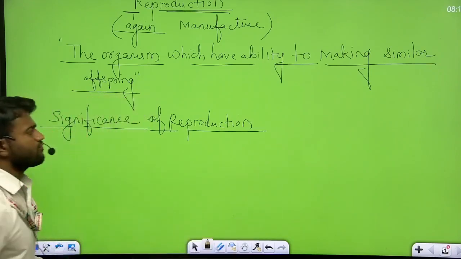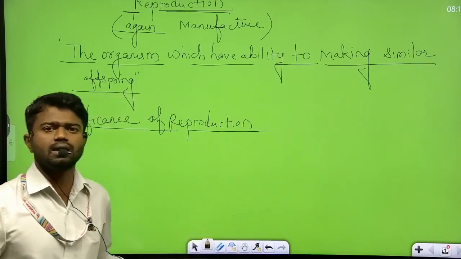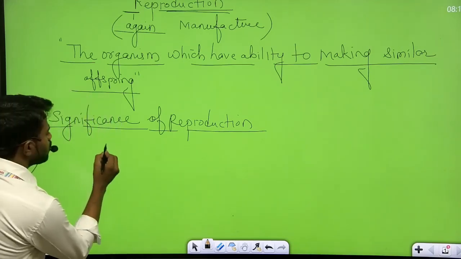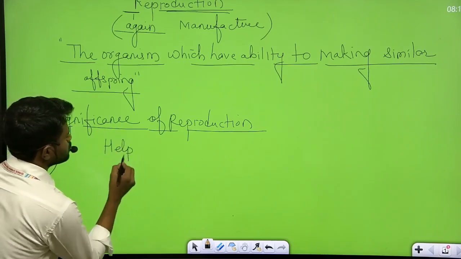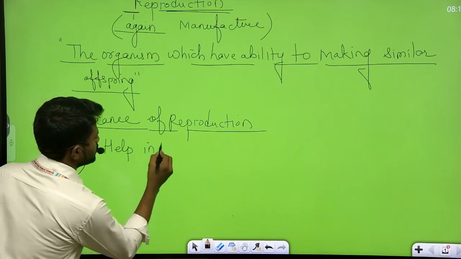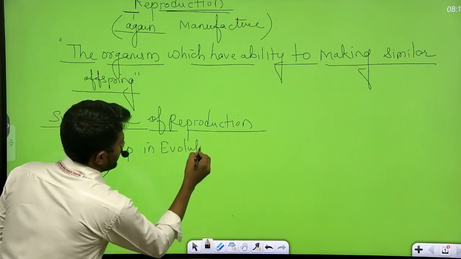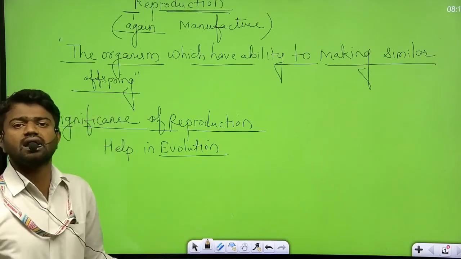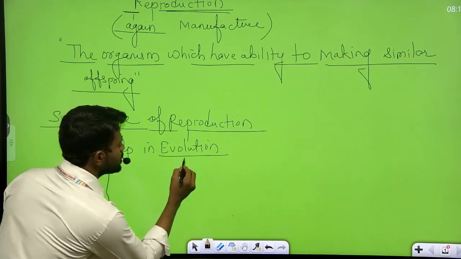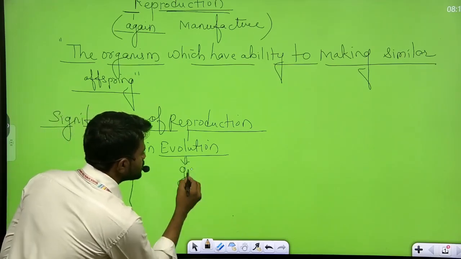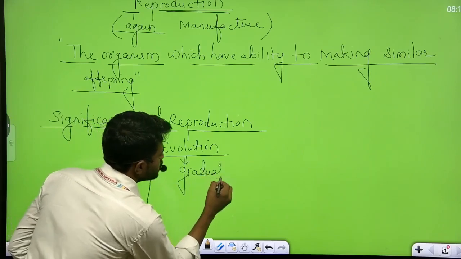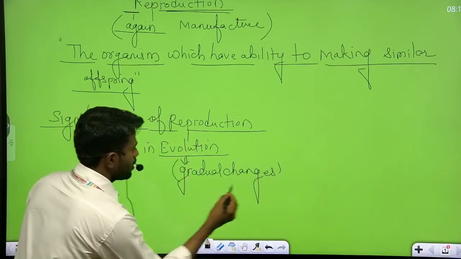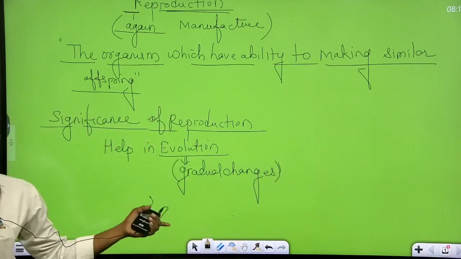First significance of the reproduction is that it helps in evolution. First वाला जो significance हो ये क्या होगा? Help in evolution. Evolution, the word indicated by gradual changes. Evolution का meaning, that is the gradual changes. अब what is the meaning of gradual?